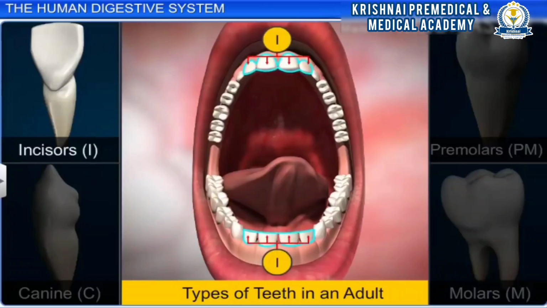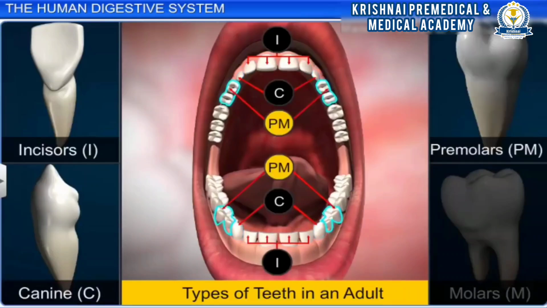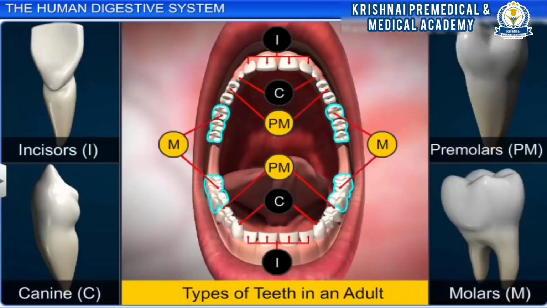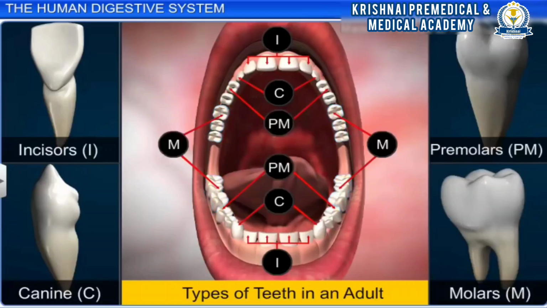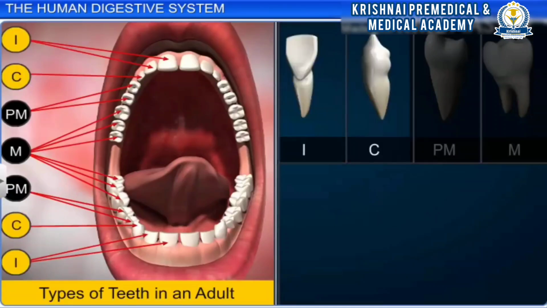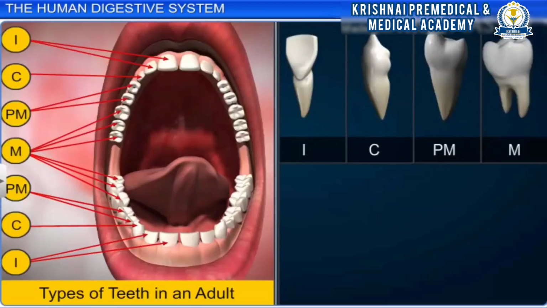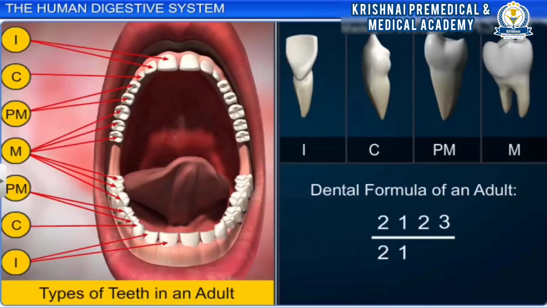Incisors are represented by I, canines are represented by C, premolars are represented by PM, and molars are represented by M. The arrangement of teeth in each half of the upper and lower jaw in the order I, C, PM, and M is represented by a dental formula, which in humans is 2123 by 2123.